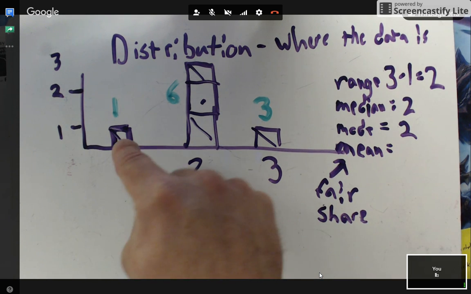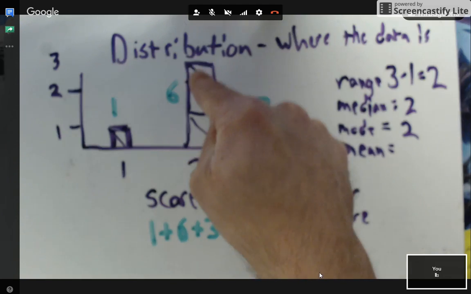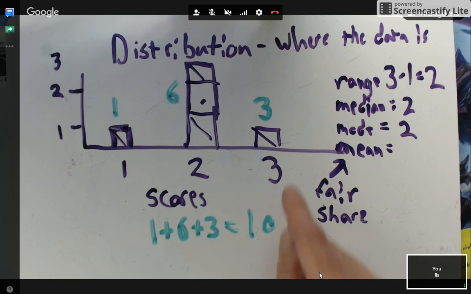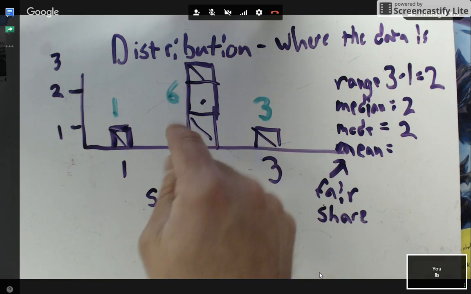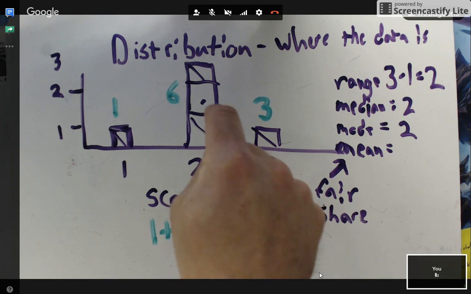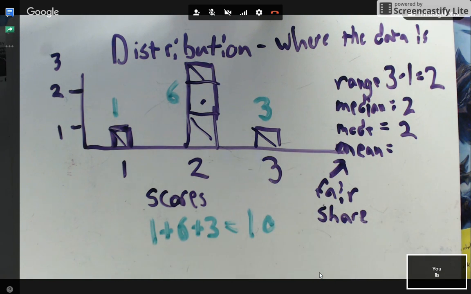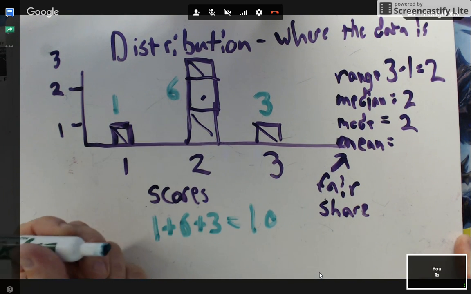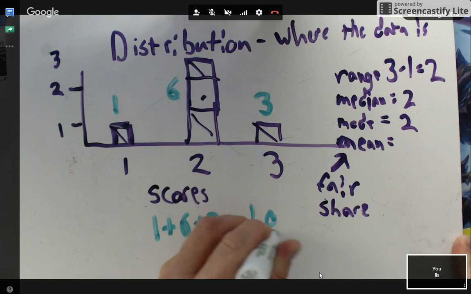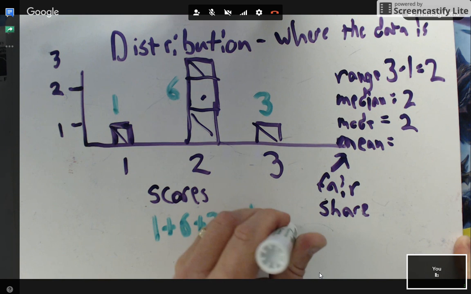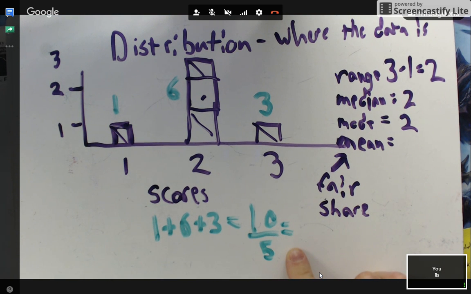Okay, then how many numbers did I have all together? 1, 2, 3, 4, 5. So if I have 10 total and there's 5 different possible, like 5 different, well, these are scores. So let's pretend that each one of these represents a different student's score. So if I wanted to equally share the total, what would I have to divide by? I divide by 5 because I have 1, 2, 3, 4, 5 different numbers. So what is 10 divided by 5?